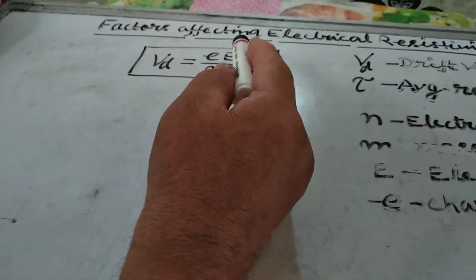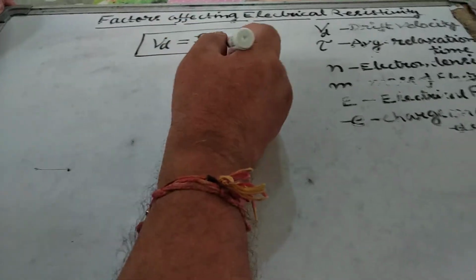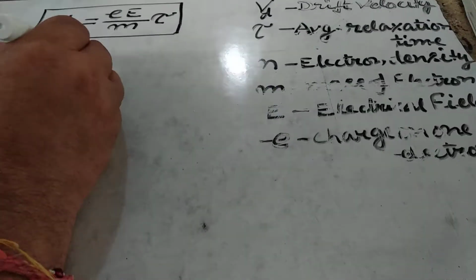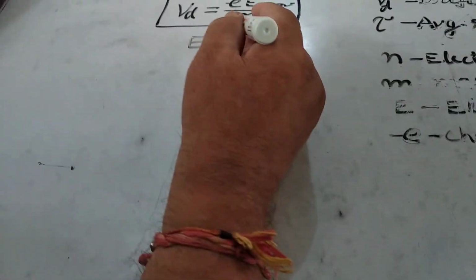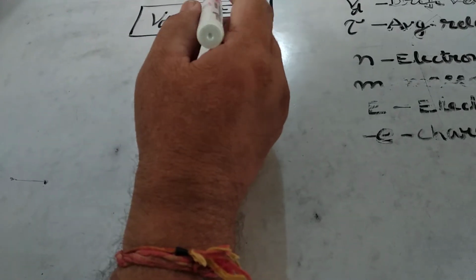Suppose E is the electrical field which is applied across the two ends of the conductor.